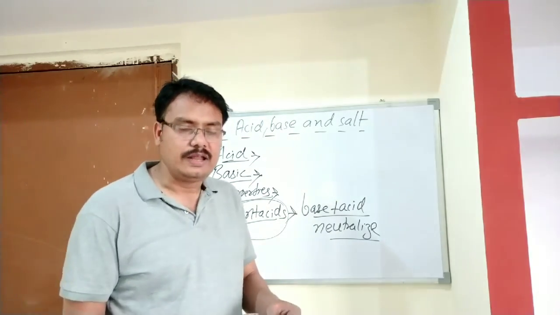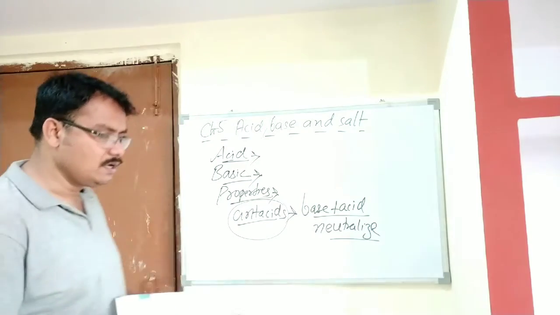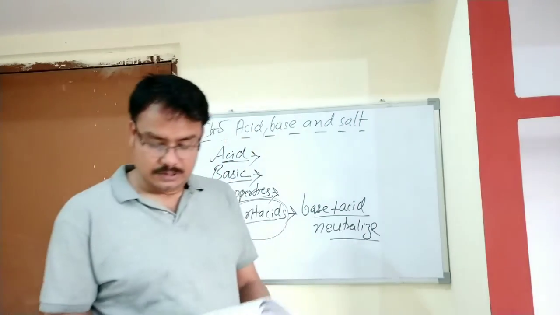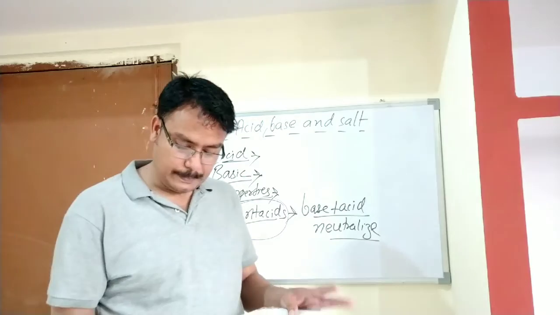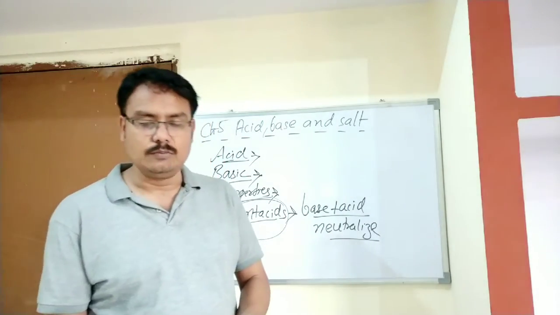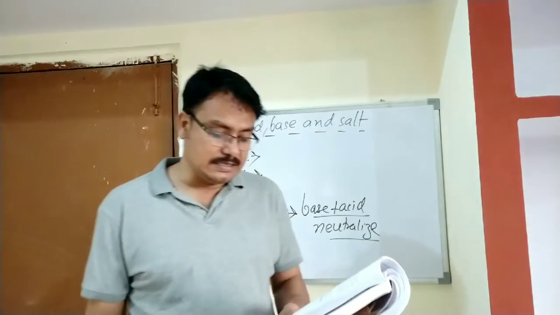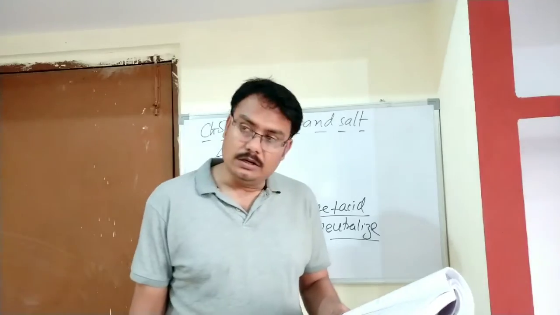Now about a natural indicator, I am going to explain litmus, a natural dye. Litmus, the most commonly used indicator, comes from lichens.